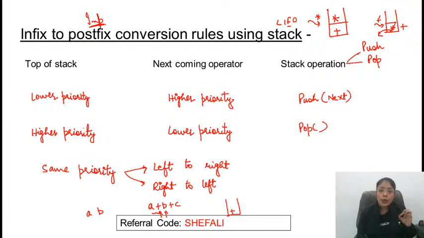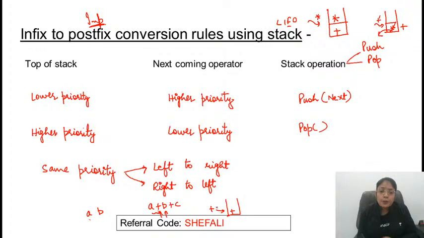If it is an operand, then print that operand as it is. If it is an operator, then you need to consider these rules. So an operator came, we have pushed this in, then B is coming up, then plus is coming. Having the same priority, associativity is left to right.